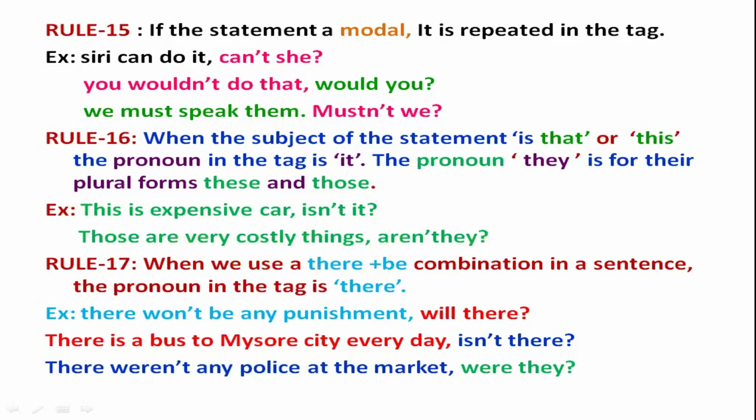Next rule is rule number 17. When we use there plus be forms, that means a be form combination in a sentence, the pronoun in the question tag is there. So example, there won't be any punishment, will there? Won't is a negative statement, positive tag.